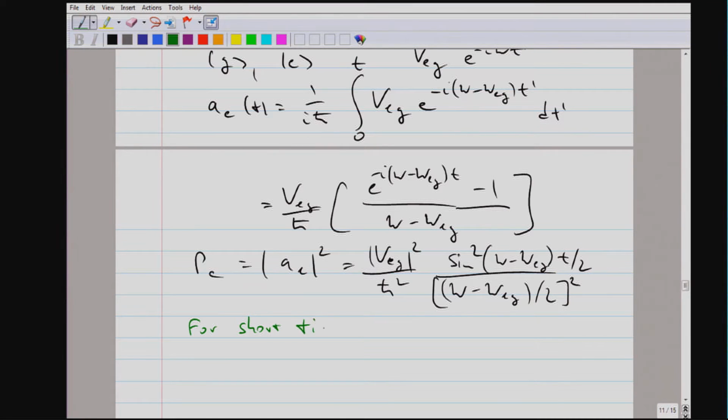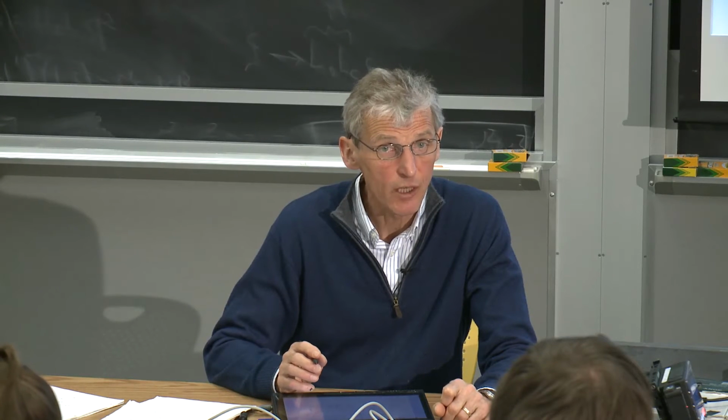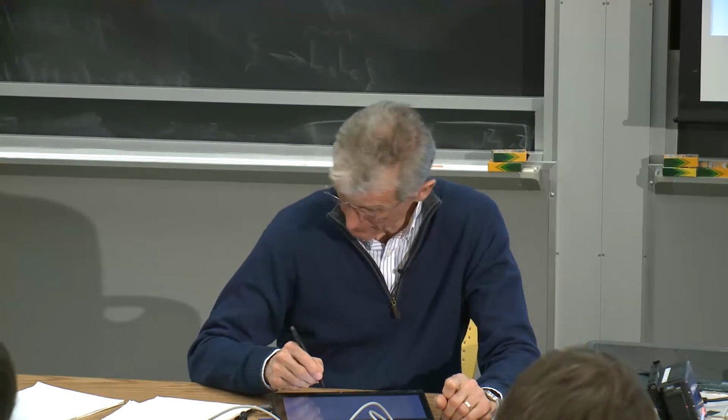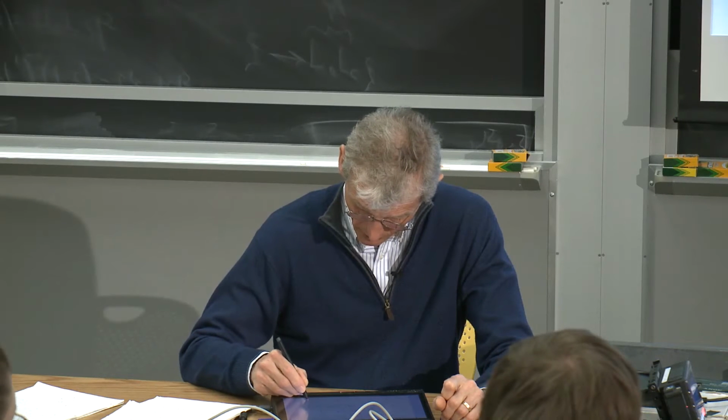For very short times, and this is an important limiting case, the probability in the excited state is proportional to time squared. And this is important. We are not getting a rate which is proportional to time. We are obtaining something which is time square. And the proportionality to t square means it's a fully coherent process.